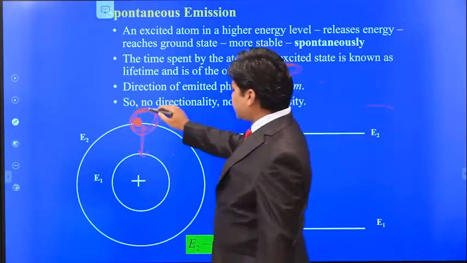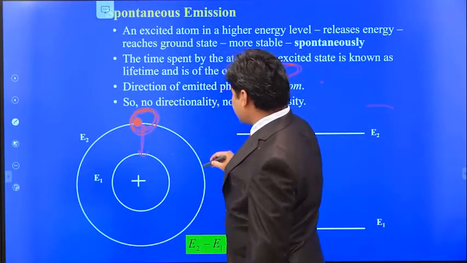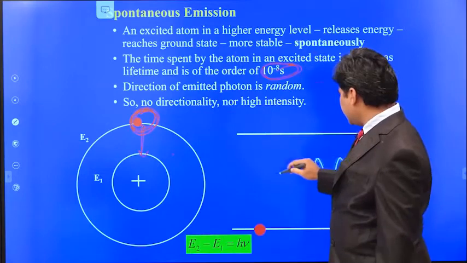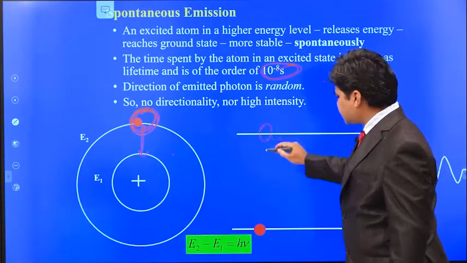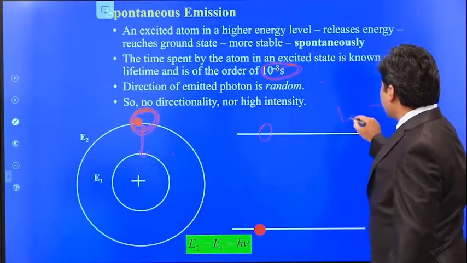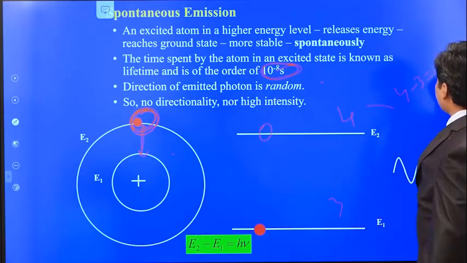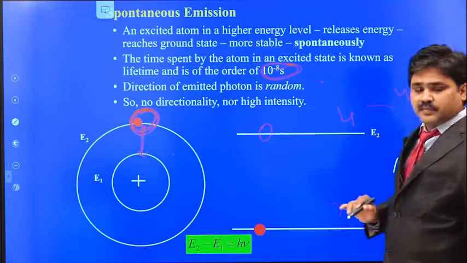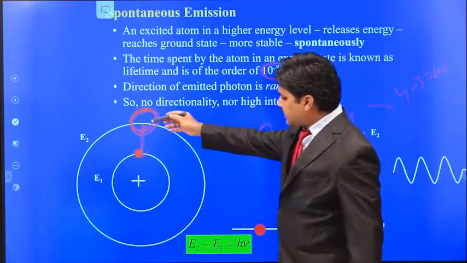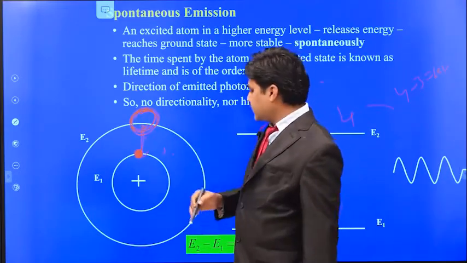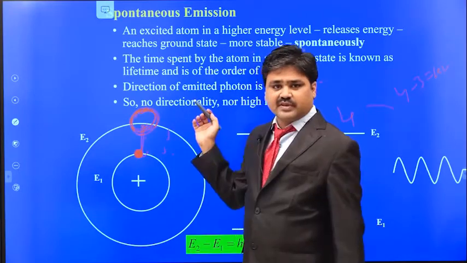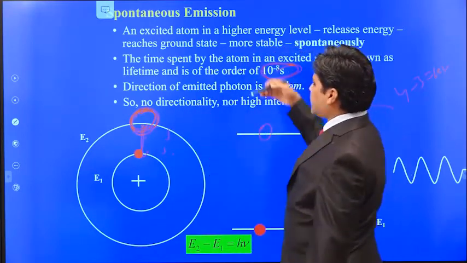After spending this 10 power minus 8 seconds, it will automatically release this energy. Suppose this is 4 electron volts, this is 3 electron volts, so 4 minus 3, that is equal to 1 electron volt, it will release in the form of a photon. So the electron comes automatically to the ground state by releasing the energy in the form of a photon. This is known as spontaneous emission.